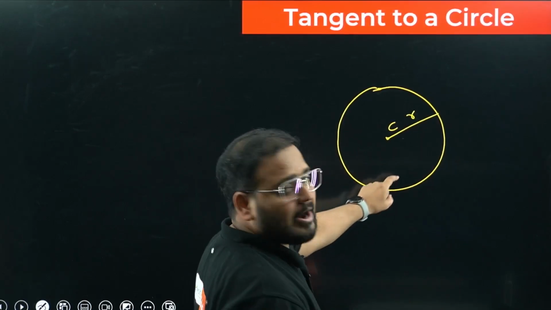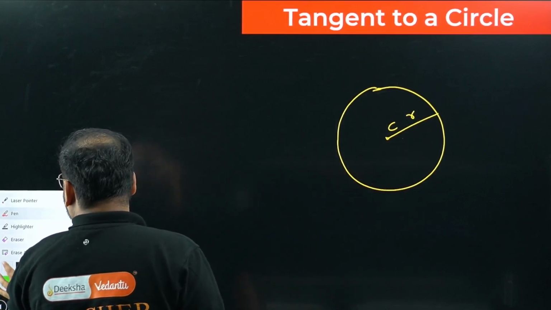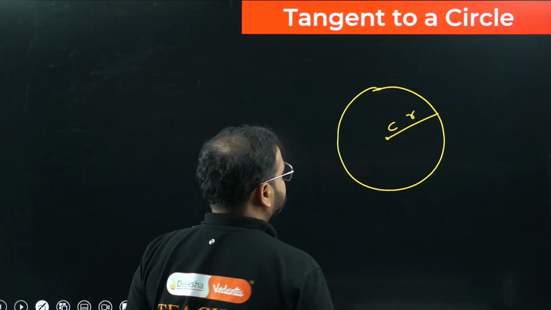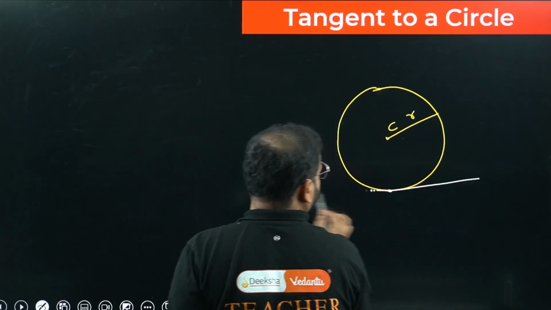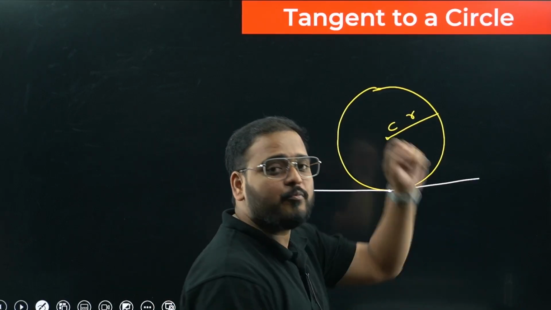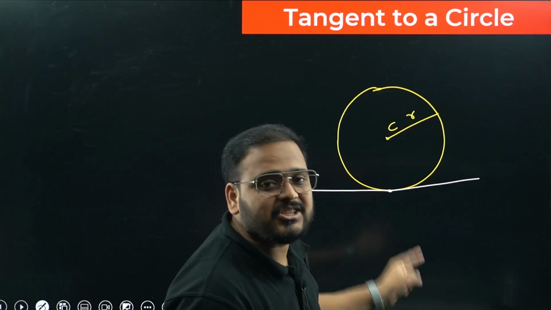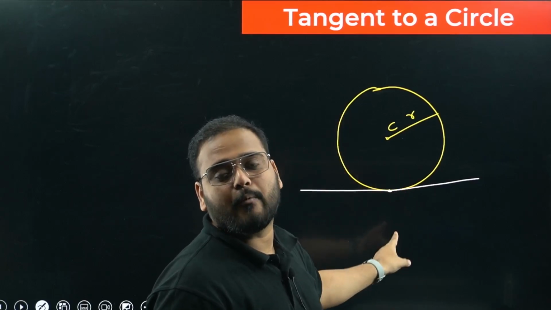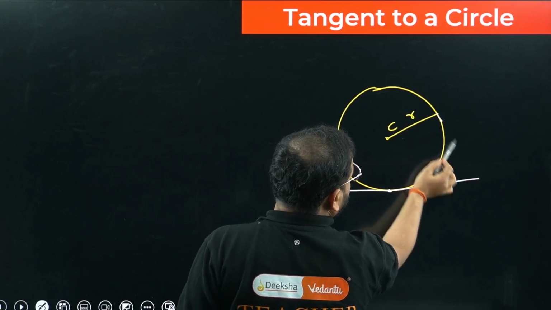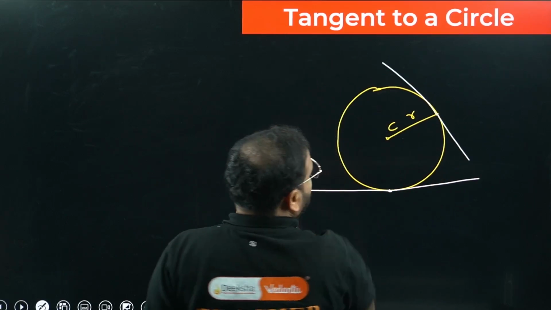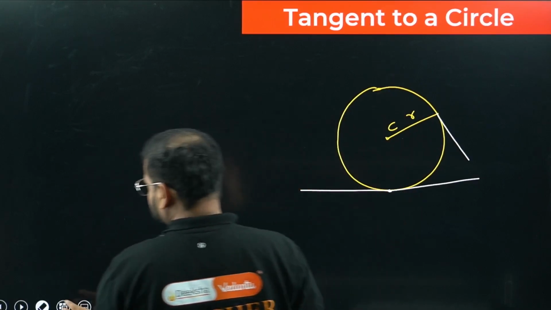And at any point on the circumference, if you are drawing a line which has only one point of contact, let's say I take it over here like this. So a line which has only one point of contact with the circle is called a tangent of the circle at that particular point. This is very important. What about this point? I can draw another tangent over here, sir. Please check. It doesn't look perfect. Okay, forgive me, I'll try to make it better.